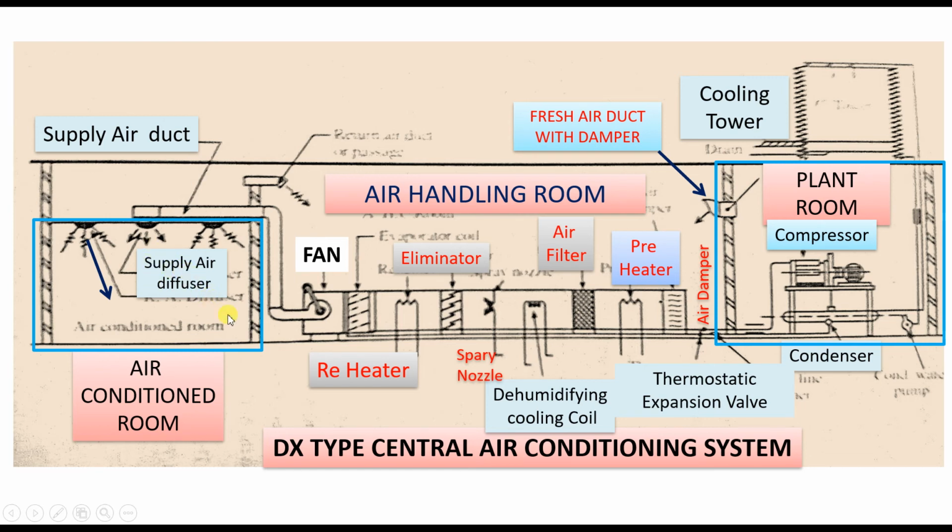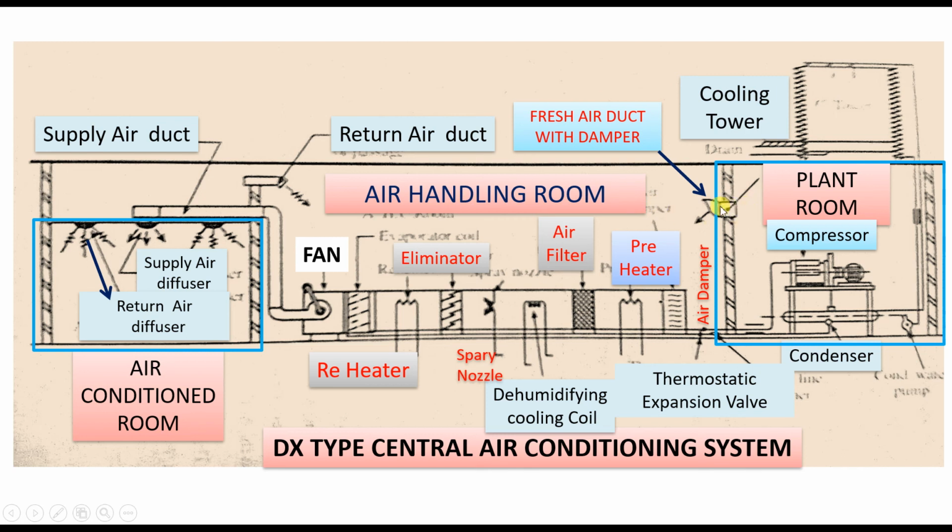Okay, so in the room, the occupants are present, and there are several sources of heating, and therefore the temperature of the air increases, and this air returns back through the return air diffuser. These are the return air diffusers 1 and 2. The air returns back through the return air duct. This is the return air duct. Air is returning back through this duct, and it is going again to the air handling room. So this is the recirculated air, some recirculated air entering the air handling room.